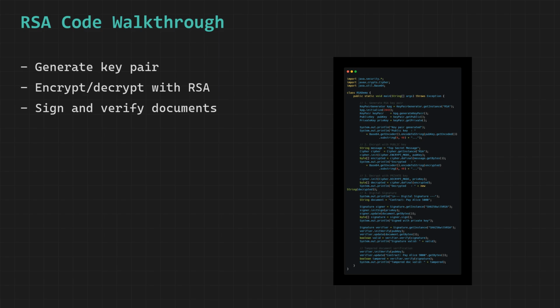We perform the tampered document check by creating a modified version of the original document where the value 5000 has been changed to 9000, which simulates a malicious attacker attempting to fraudulently alter the content of a signed document after it has already been signed, and when we run the verification process again using the original signature bytes against this modified document, the verify method returns false, which conclusively proves that the signature no longer matches the modified content, and